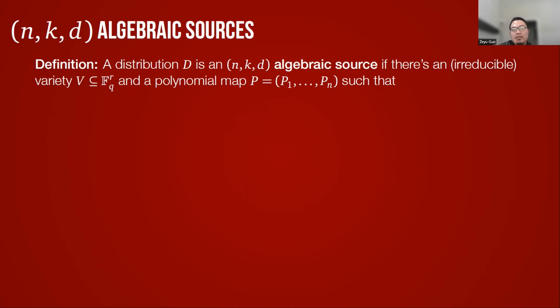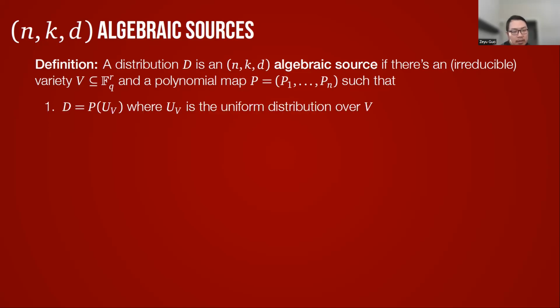To state our main result more formally, let's first introduce the notion of an (n,k,d) algebraic source. We say a distribution D is an (n,k,d) algebraic source if there is a variety V and a polynomial map P specified by polynomials P1 through Pn, such that the following conditions hold. First, D equals P(U_V), where U_V is the uniform distribution over V. So this means D is the polynomial image of a variety source.